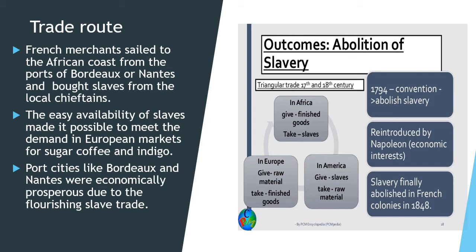That was the reason behind this slave trade, because they wanted to have the raw material, and to get the raw material they required the labor, and now the labor was the slaves who used to come from Africa. Once these slaves used to come here, they were not allowed to go back to their home.